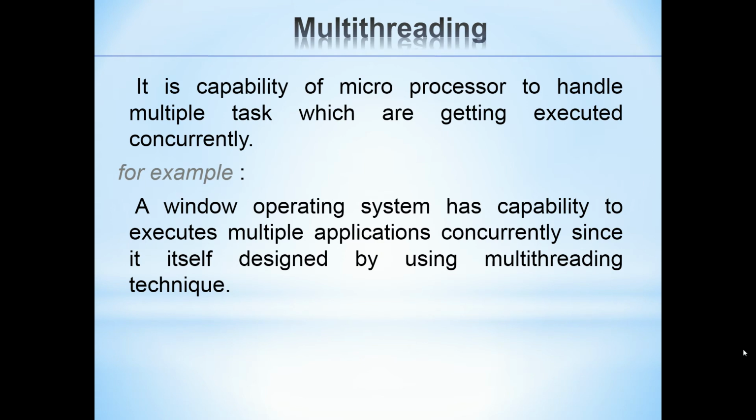Let us take a look at multi-threading. It is the capability of the microprocessor to handle multiple tasks which are getting executed concurrently and simultaneously. The best example of it is the Windows operating system, which has the capability to execute multiple applications concurrently since it itself is designed using the multi-threading technique. The internet is also an example of multi-threading.